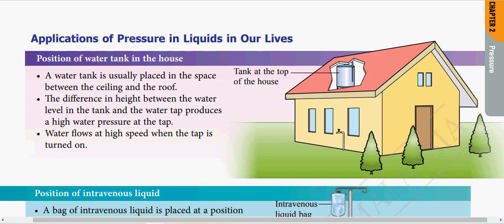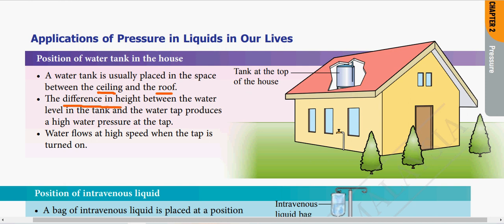Okay, in our daily life, we actually apply a lot of pressure in liquid. So you look at this diagram, this picture showing a tank normally placed at the top of the house. This is not an electric tank. If electric, then you need to pump by using electrical energy. But this one, you don't have to connect it to electricity, and the tank should be placed at the top of the house. So the water tank is usually placed at the space between the ceiling and the roof.